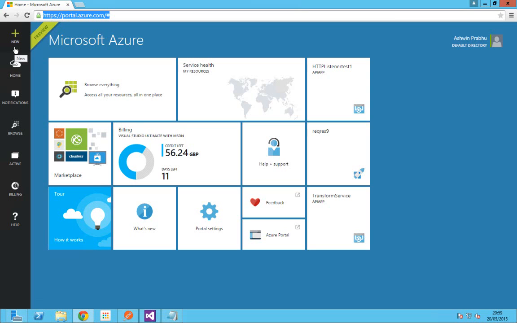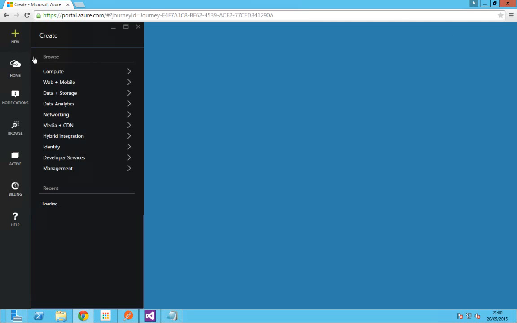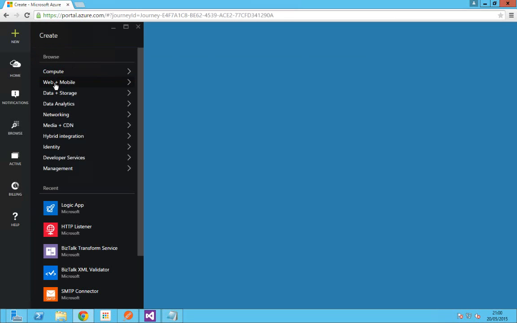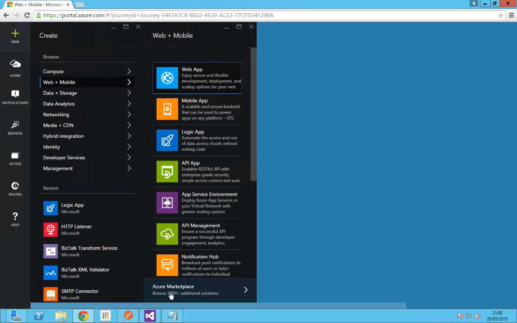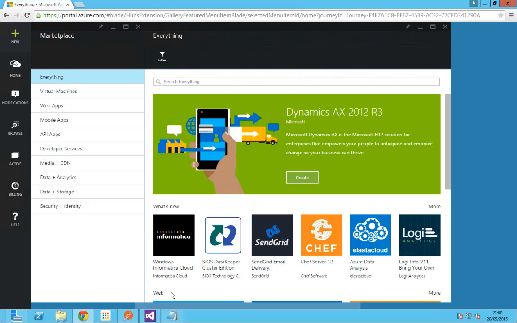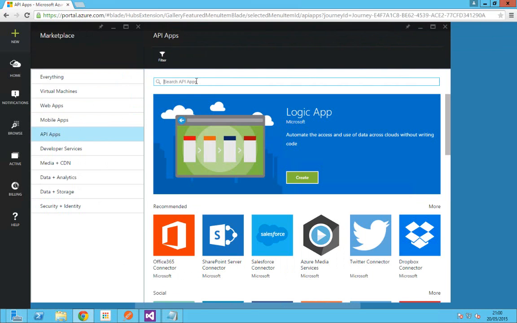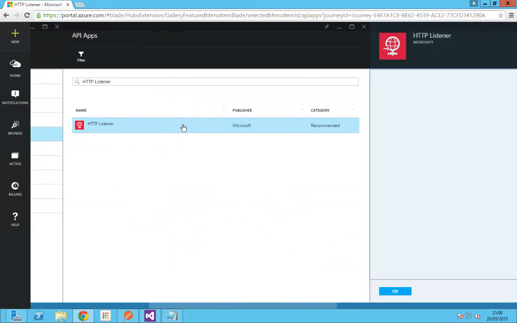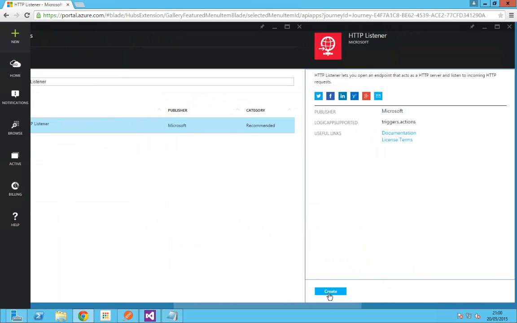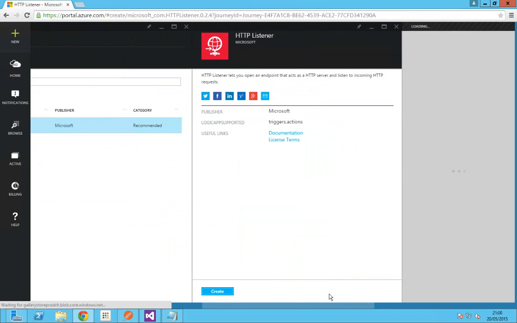First, we have to provision these API apps in your resource group. To do that, click on New. Go to Web plus Mobile. Click on Azure Marketplace. You can either search for your interested API apps under Everything, or go under API apps and search for the one which you want to provision. In this case, I'm going to provision the HTTP listener. Search for this and click on it. Once you get the HTTP listener blade, click on Create.